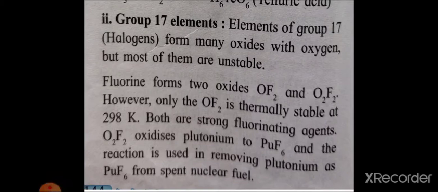This O2F2 oxidizes plutonium to plutonium hexafluoride, and this reaction is used in removing plutonium as plutonium hexafluoride from spent nuclear fuel.